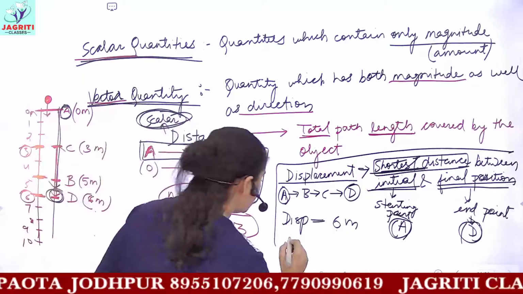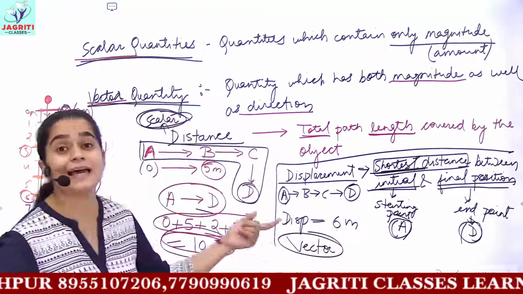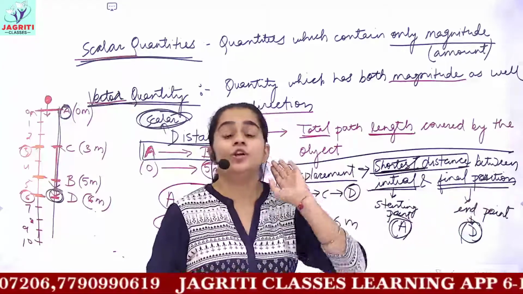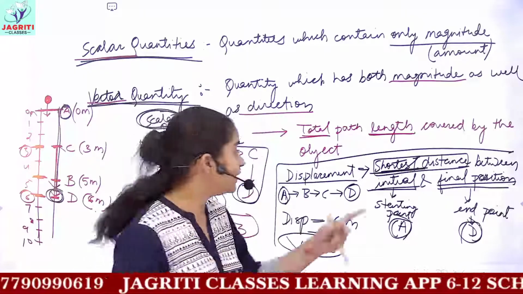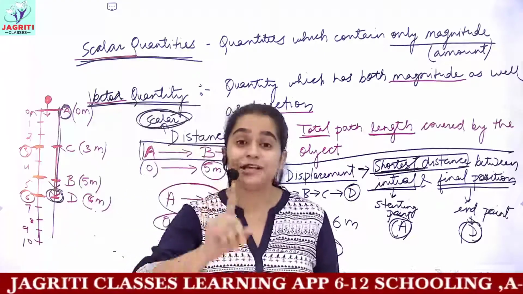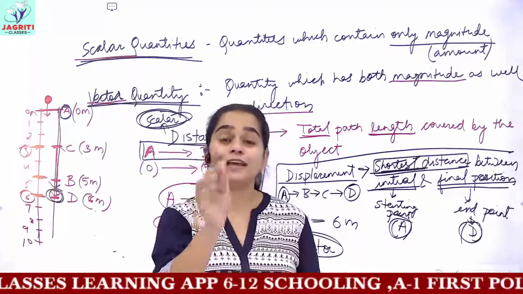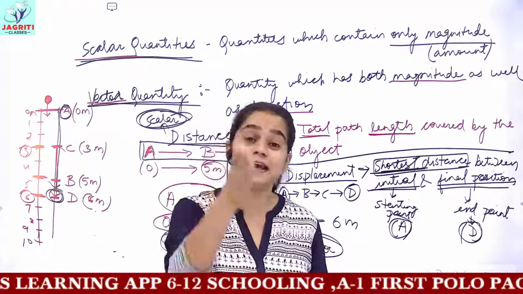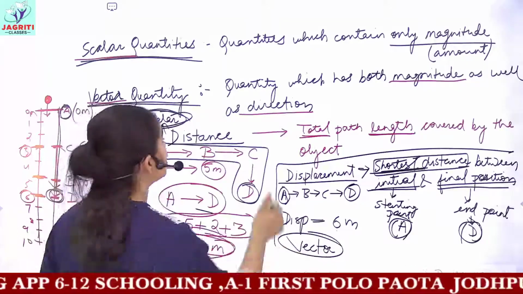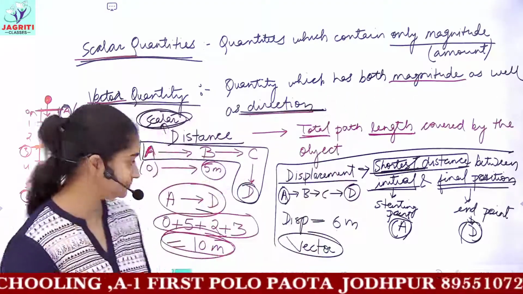But displacement here is a vector quantity, that is, it involves direction. Because if I say you have to find the shortest distance, what will you do? You will walk straight, that means you will walk in a definite direction. And because you are walking in a particular definite direction, displacement becomes a vector quantity, because with the magnitude, it also involves direction.